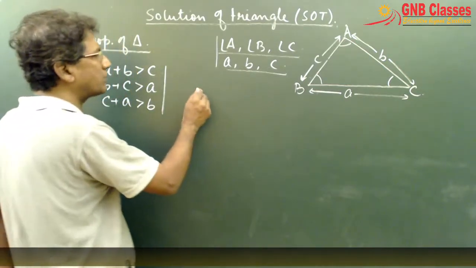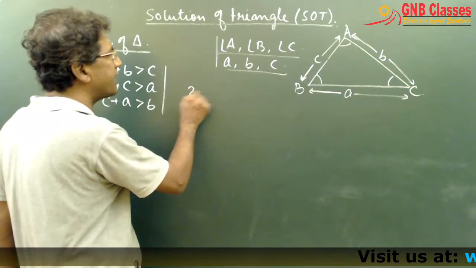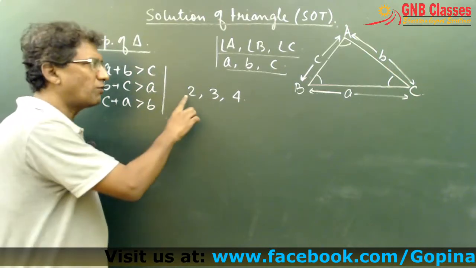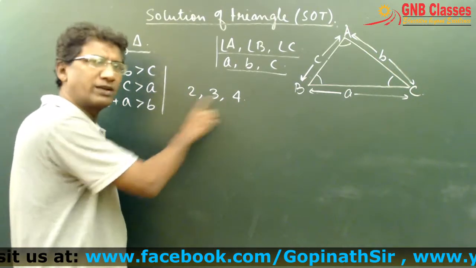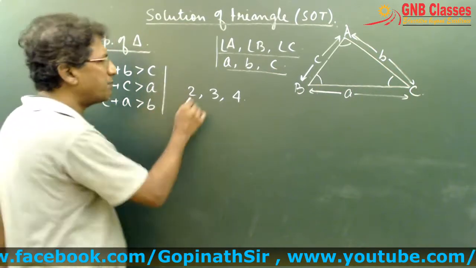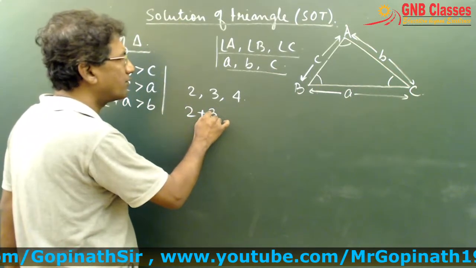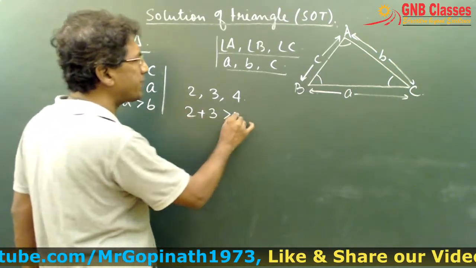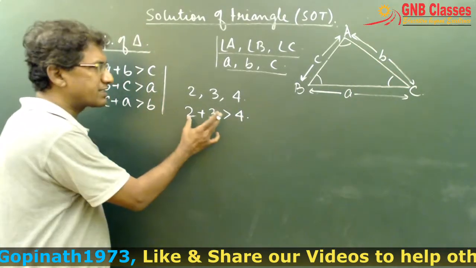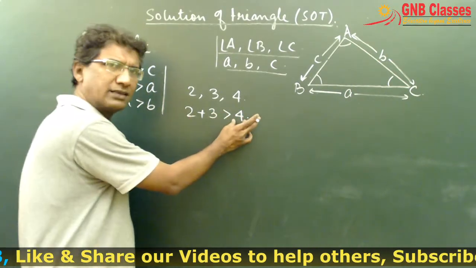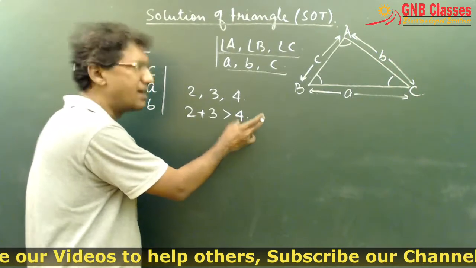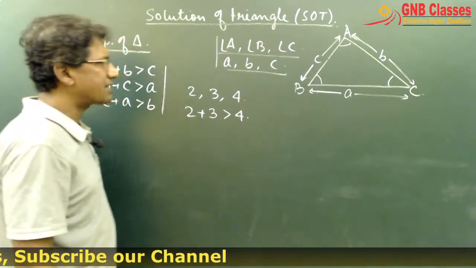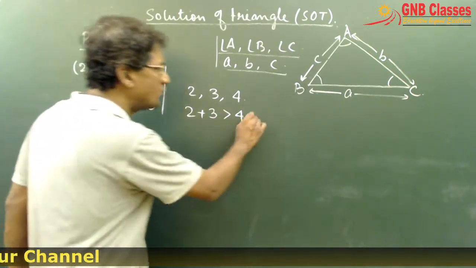Now if I give you that the lengths of three sides of a triangle are, say, 2, 3 and 4. Can you construct the triangle? No. Why? Because 2 plus 3 is always greater than, no, I'm sorry, in this case you can construct, because 2 plus 3 is greater than 4, right? If the sum of the two smaller sides is greater than the third side, that is the largest side, then obviously if you take the other combinations, it will definitely be greater than the last side. Is it clear to all of you? So in this case, you can construct the triangle.